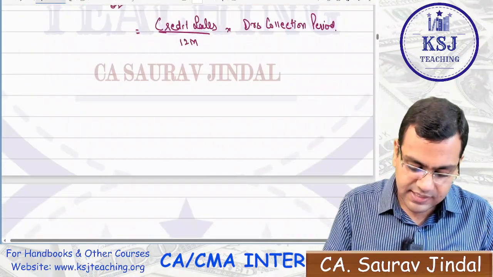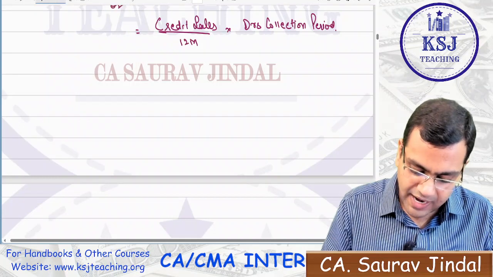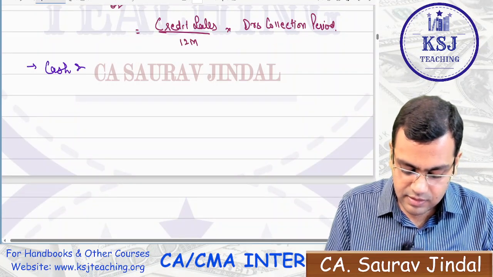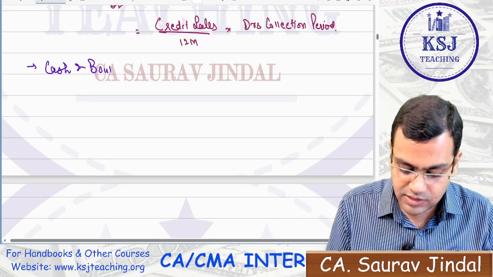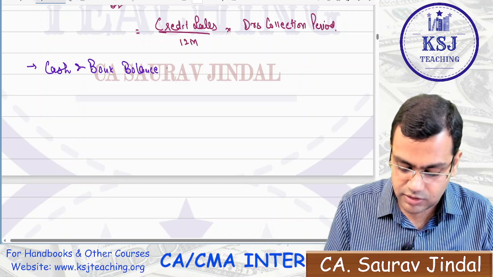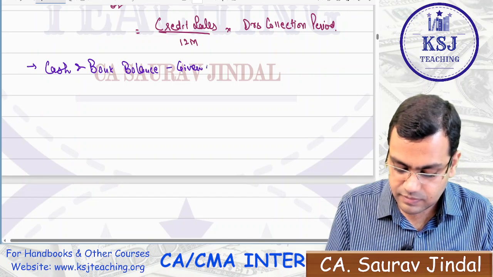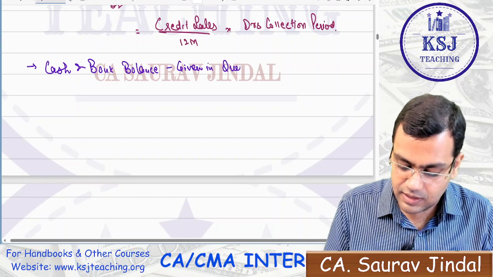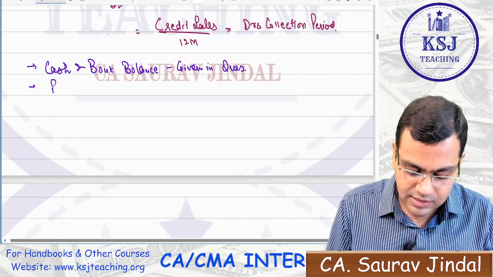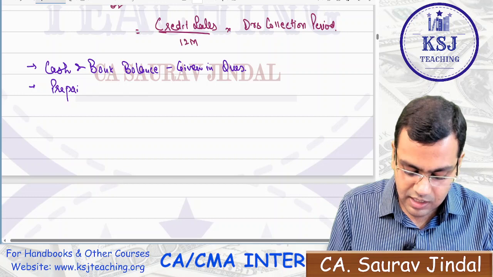After that, what is there in the current assets is you might be given in the question cash and bank balance, right? Cash and bank balance will be given to you in the question. Another thing that can be there is the prepaid expenses. How to calculate it?